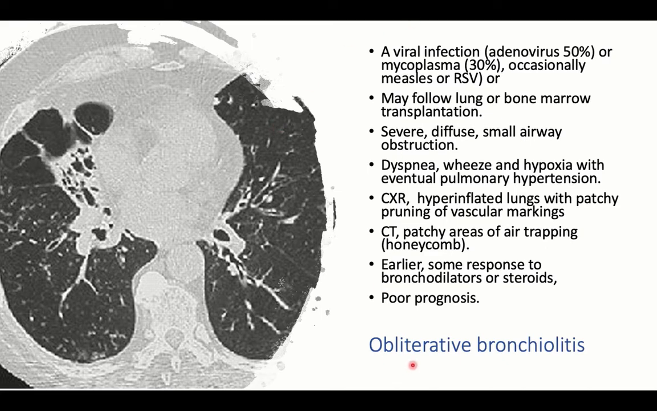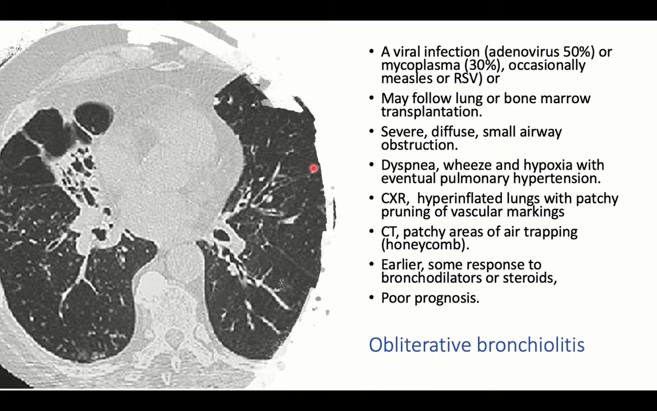A severe lung condition is called obliterative bronchiolitis. We have mentioned that bronchiolitis is a very common, self-limiting condition in infancy, caused mainly by respiratory syncytial virus. But other viruses like adenovirus can be complicated by a severe disease called obliterative bronchiolitis or bronchiolitis obliterans. Viral infection with adenovirus, sometimes mycoplasma, measles, or respiratory syncytial virus can end in bronchiolitis obliterans. This condition can follow lung or bone marrow transplantation as a complication, so it can present in adults.